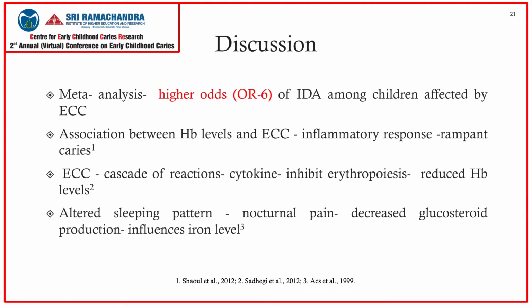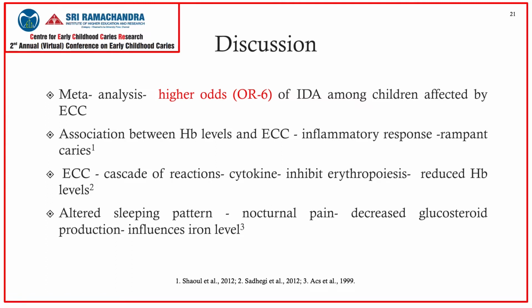Quantitative analysis comparing hemoglobin levels in children with and without ECC revealed no statistically significant association. However, this could be attributed to various confounding factors such as no standardized cutoff values and varied sample population. Shaw et al. hypothesized the association between hemoglobin levels and ECC to the inflammatory response of the body to rampant caries. Associated inflammation with ECC triggers a cascade of reactions which leads to cytokine release that in turn inhibits erythropoiesis, leading to reduced hemoglobin levels.